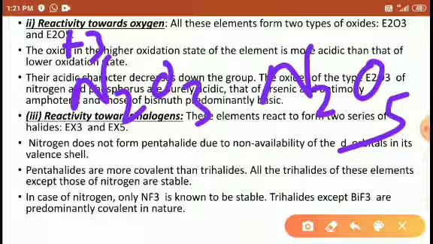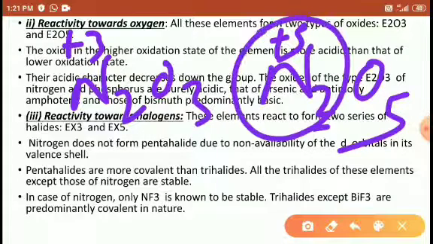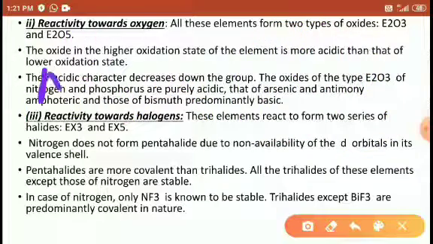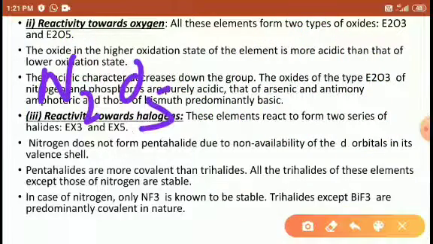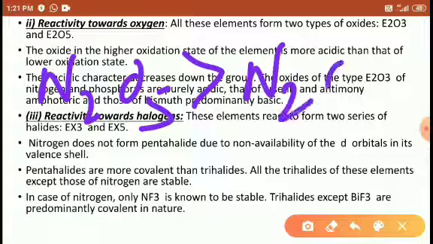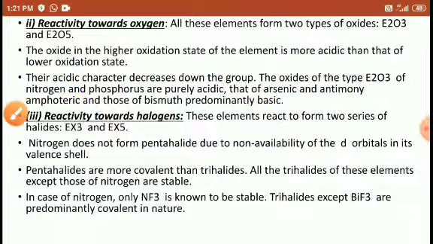Here 5 twos are 10, 10 divided by 2, that is plus 5 oxidation state. So the higher oxidation state of the element is the more stable one. So N2O5 is more stable than N2O3. Understood? Higher oxidation states of elements are more stable here.